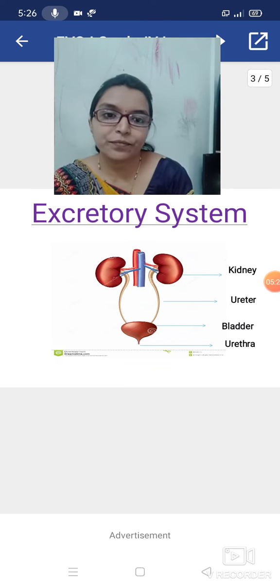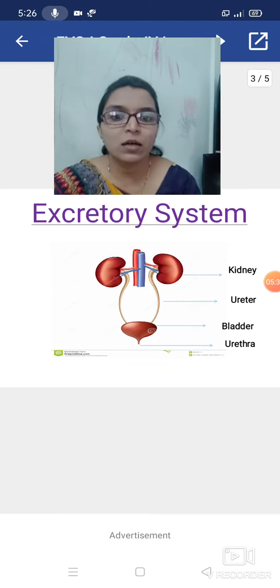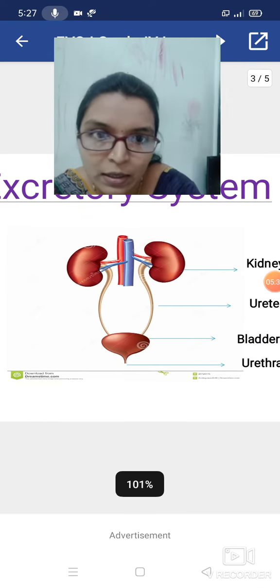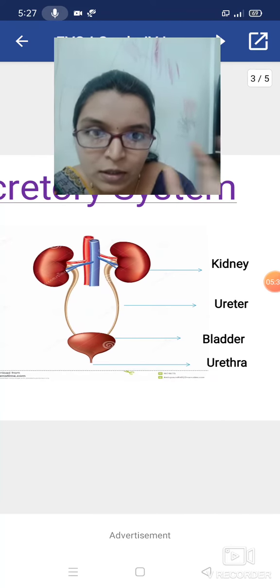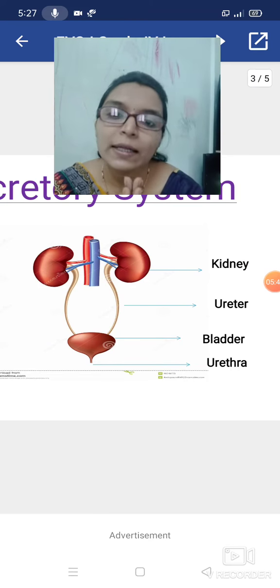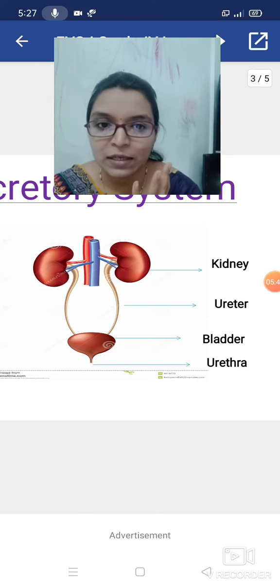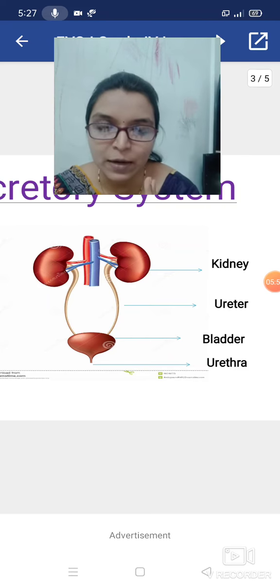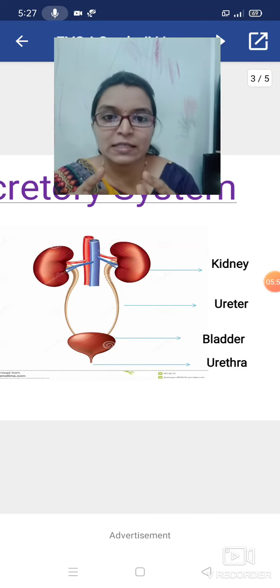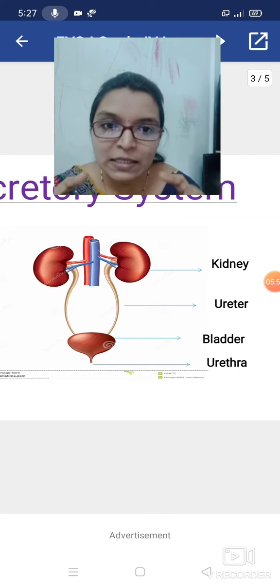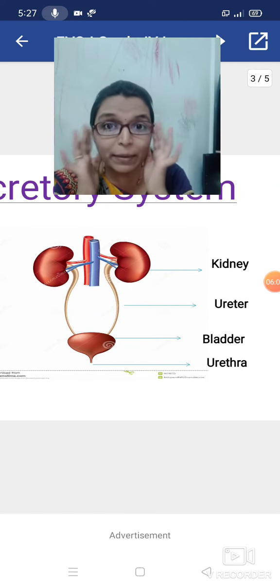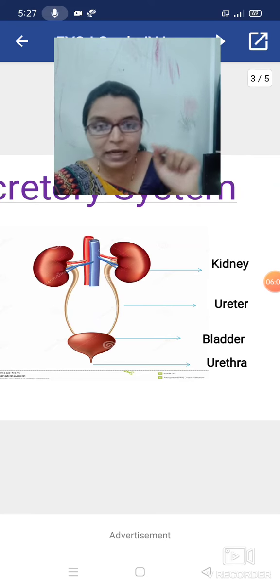Let us see the excretory system. First we see that diagram. I zoom it. Now you can see in that diagram four parts are there: kidney, ureter, bladder and urethra. In that diagram you can see the first part is the kidney. It is bean shaped. Do all of you know what is meant by bean? Bean shape, like that only.